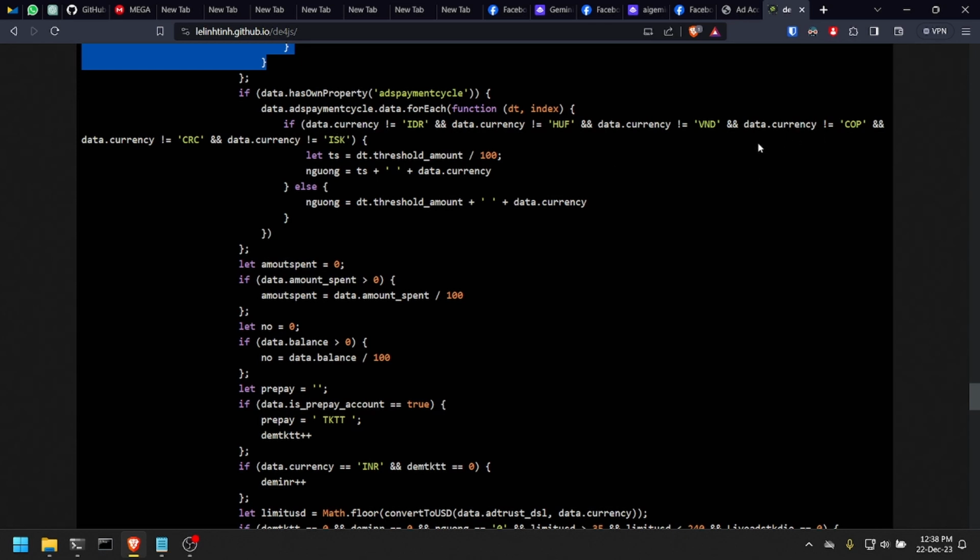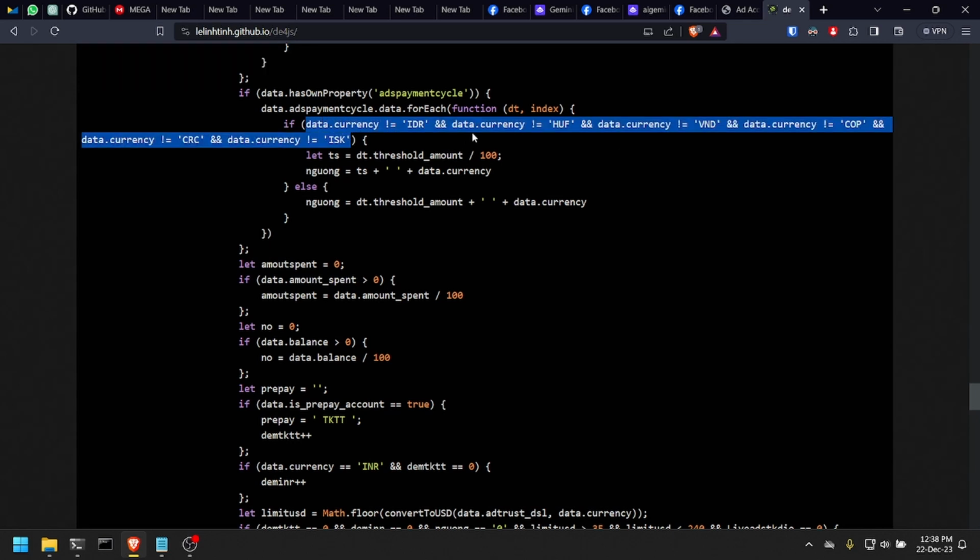So when you have an ad account, you put money on it to run your ads, and you need to make a deposit in some currency, so dollar, euro, something, and it checks here if the currency that you use is not one of these here. So we have these from Indonesia, this is from Hungary, Vietnam, Colombia, this is for, I think this is Costa Rica, and this is Iceland.